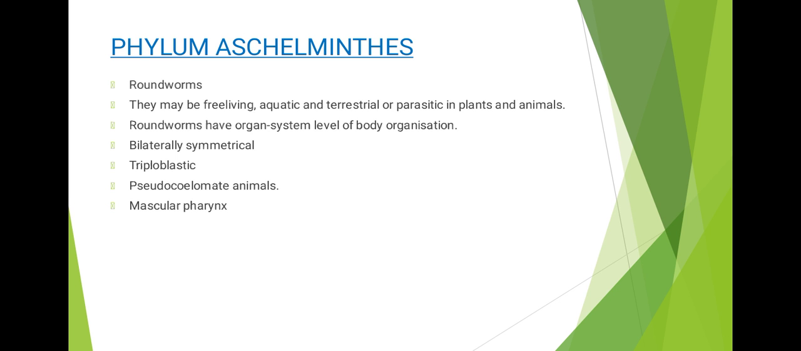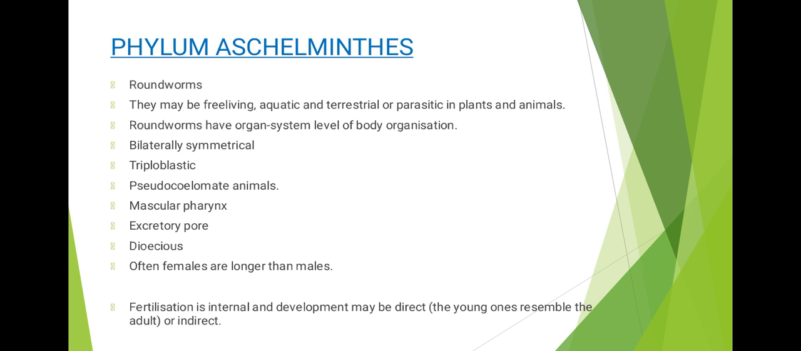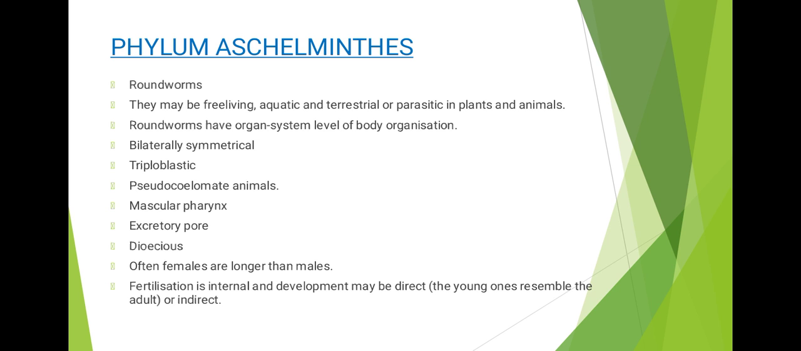Then they have the alimentary canal, which is complete with a well-developed muscular pharynx. They have an excretory tube which removes the waste from the body cavity, and then finally it is excreted out through the excretory pore. They are dioecious. It means the sexes are separate. And often the females are longer than the males. The fertilization is internal and the development may be direct or indirect.